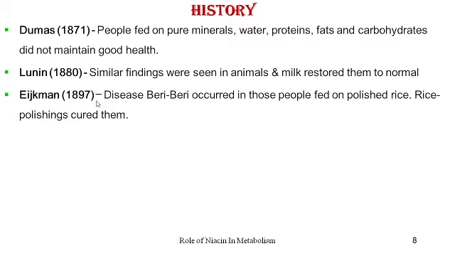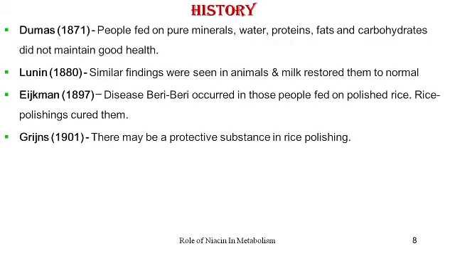It was Eichmann in 1897 who studied the disease beriberi, and he said that beriberi was a disease which was seen in people that were fed with polished rice. And then he said that if rice polishings were given to these people in the diet, it cured the disease beriberi.